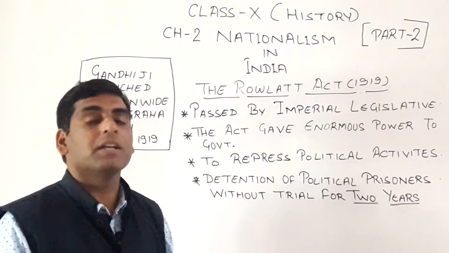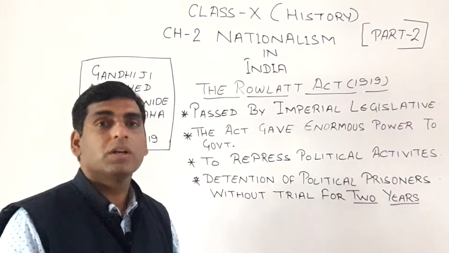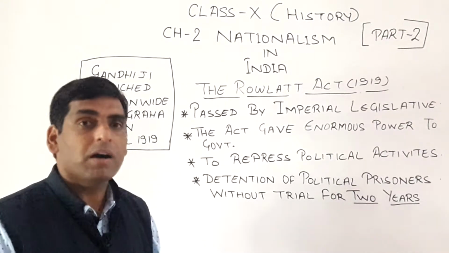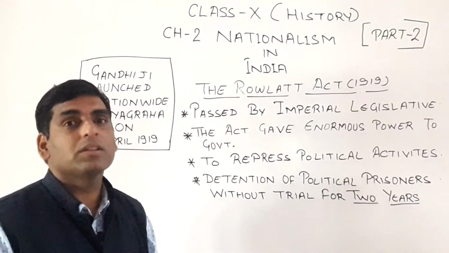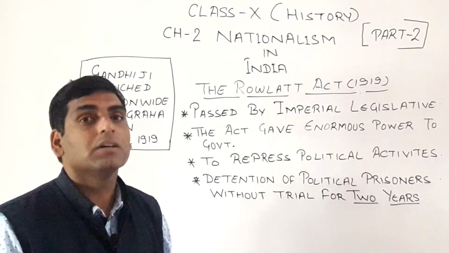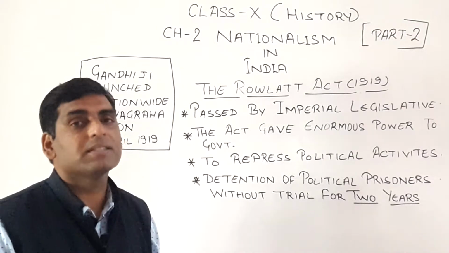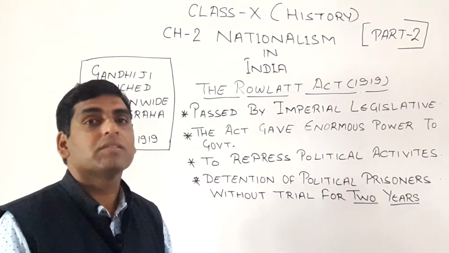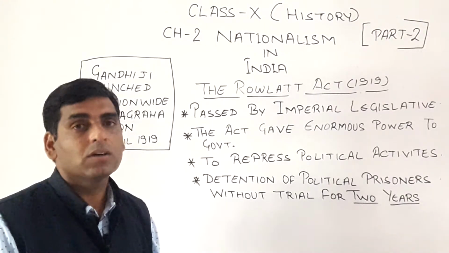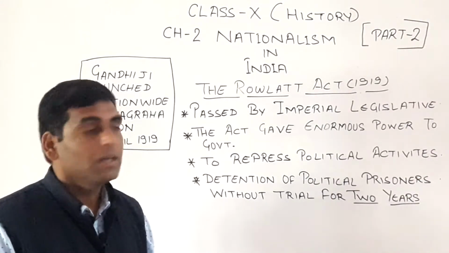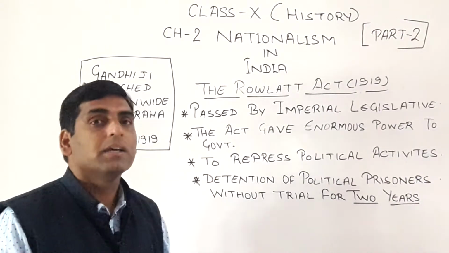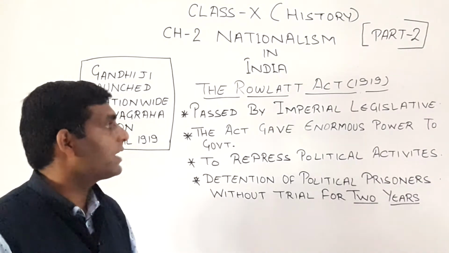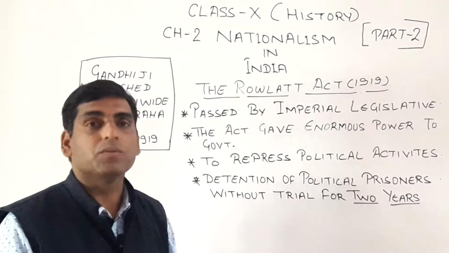Power to suppress Indian people, power to control Indian political activities, power to control the strength of the Indian nationalist struggle. In other words, we can say this Rowlatt Act was totally against the Indian people. This act was introduced by Sir Sidney Rowlatt in 1919, and according to this act, two major provisions were introduced.